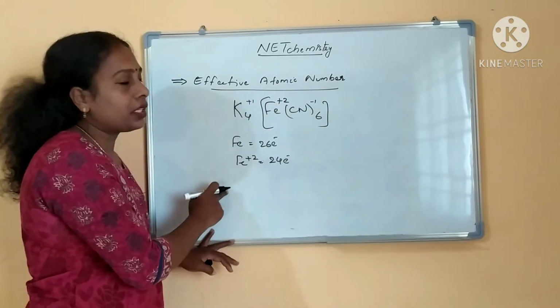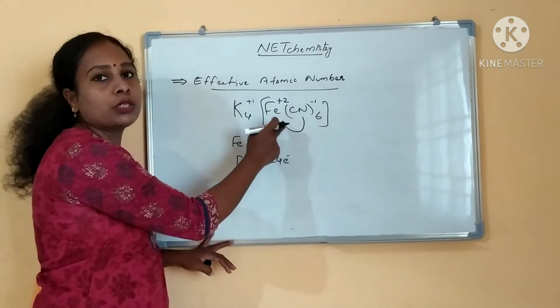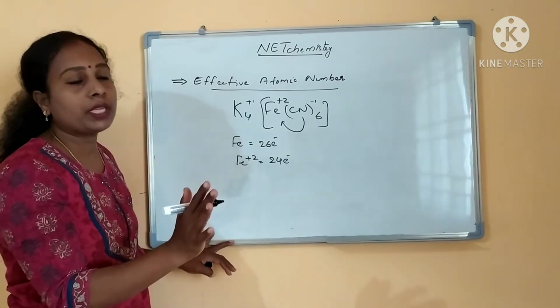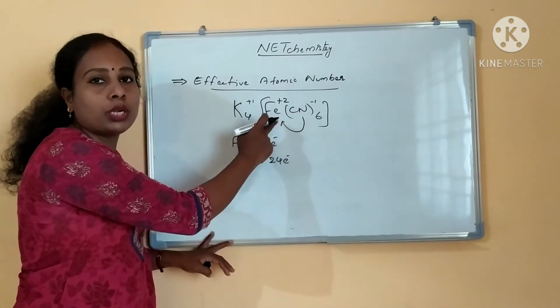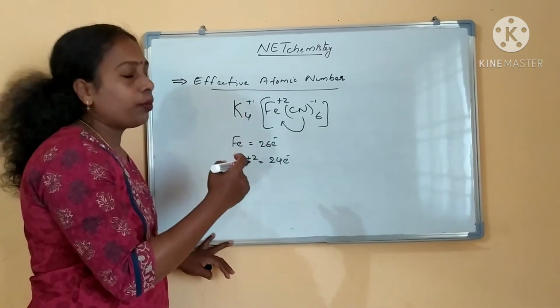So what is the effective atomic number rule? The ligands will donate electron pairs to the metal until it attains the nearest noble gas configuration. That many electrons only one metal can accept. That is what the effective atomic number rule says.